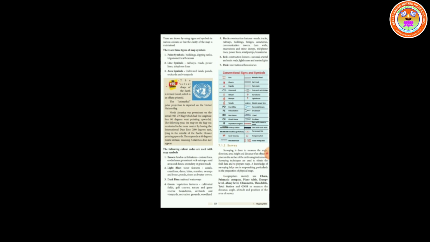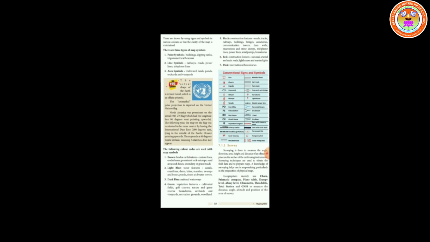Next, we are going to see about the survey. Surveying is done to measure the angle, direction, area, height and distance of an object or place on the surface of the earth using instruments. Surveying techniques are used to obtain the field data and to prepare maps.